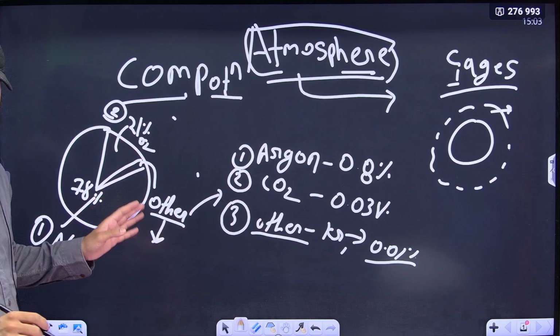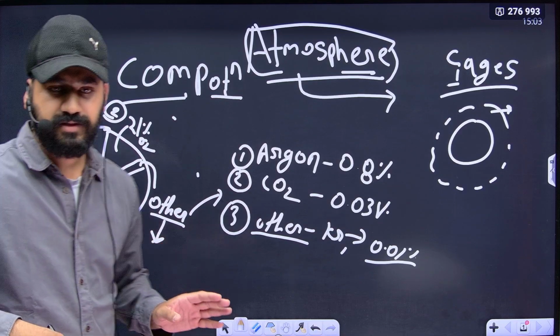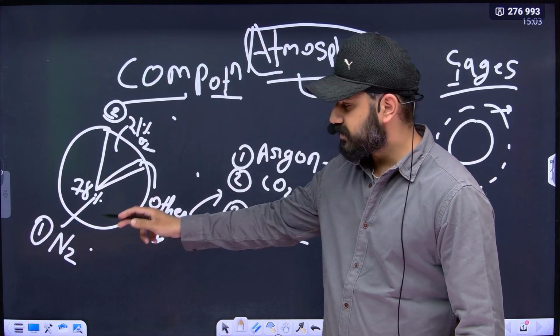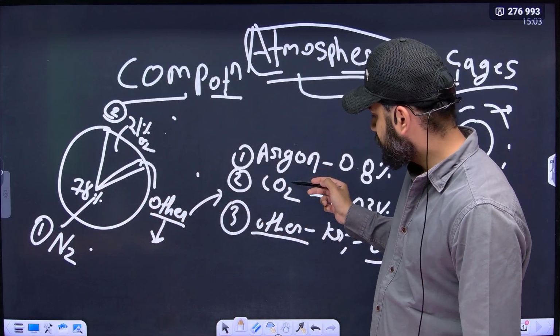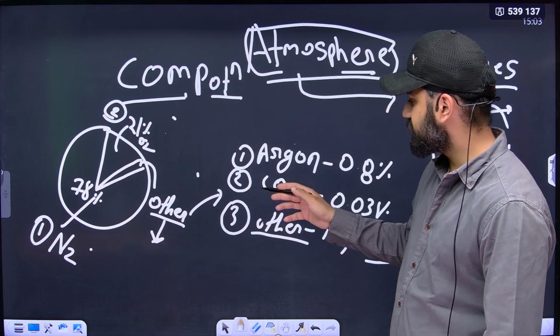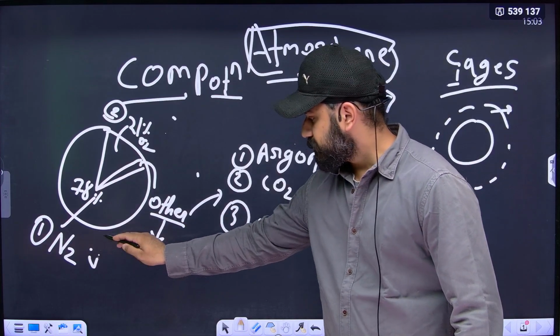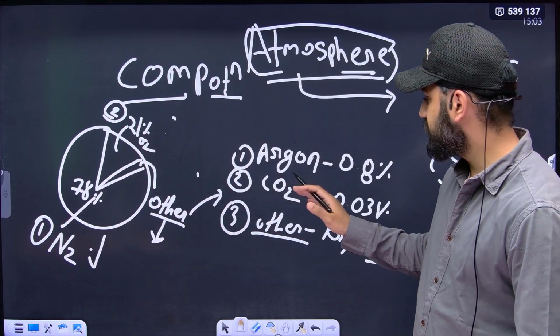They can ask a question like, arrange the gases in chronological order. So we can arrange that first is nitrogen, second is oxygen, third is argon, and fourth is carbon dioxide. They can ask which gas is in abundance, so we know that nitrogen is in abundance. So this is the composition of the atmosphere.